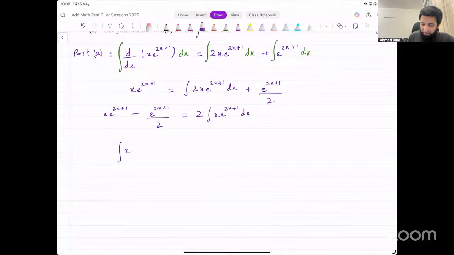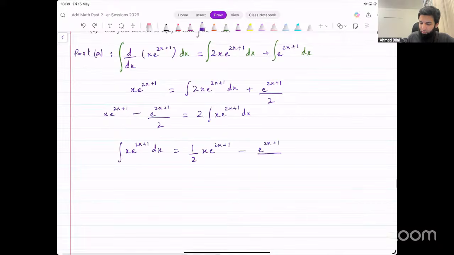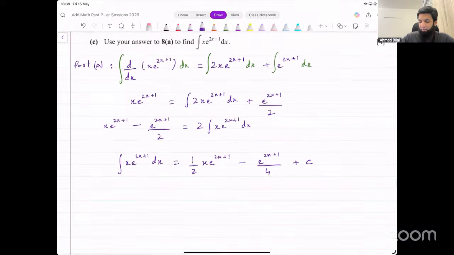The integration of x e raised to power 2x plus 1 with respect to x is this thing. If you divide 2 on the other side, that will give you 1 over 2 x e raised to power 2x plus 1 minus e raised to power 2x plus 1 divided by 2 into 2, that will be 4. That's our final integration. Whenever we integrate without limits, we also have a plus c, so we will write a plus c at the end in our final result as well. And that's the integration that we were looking for.